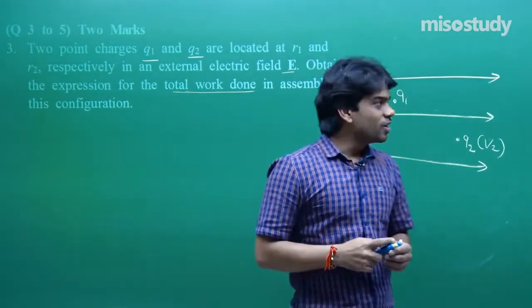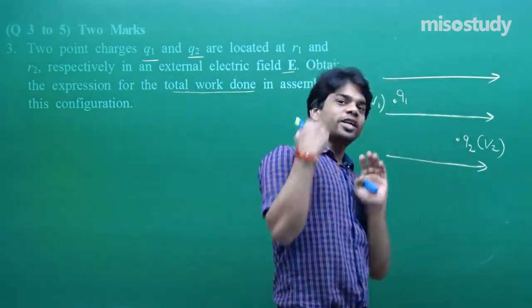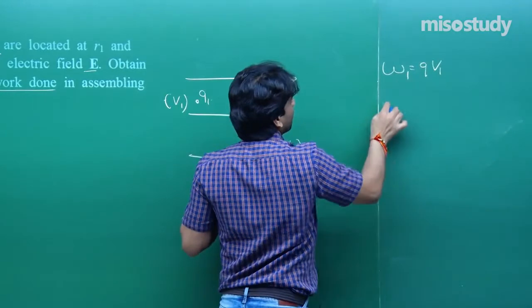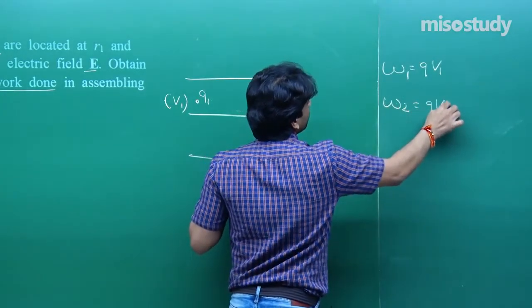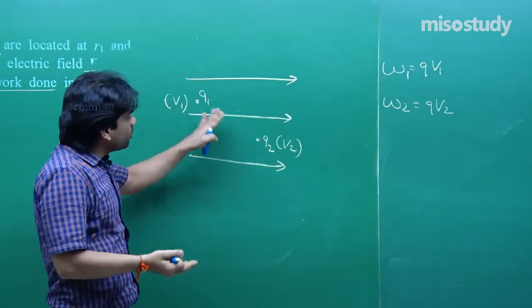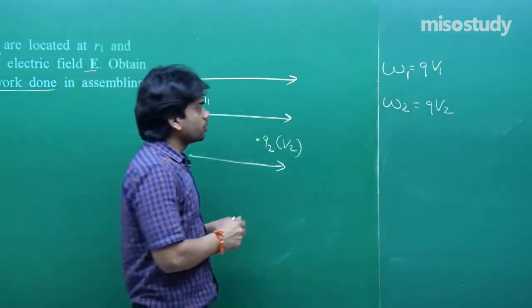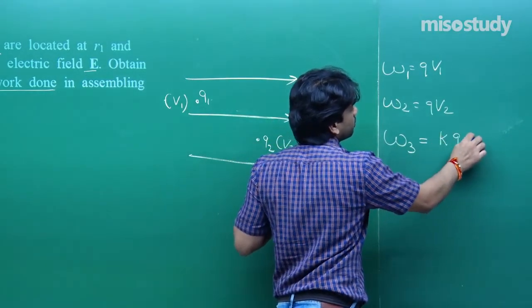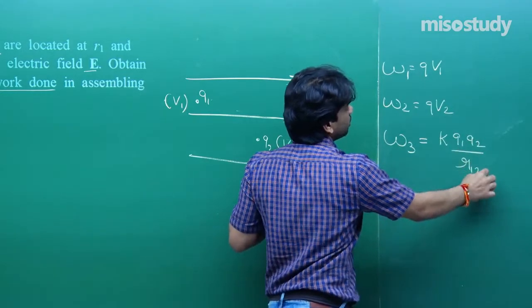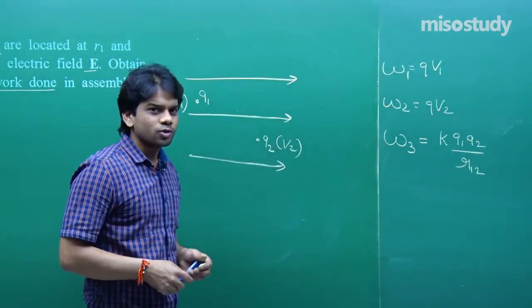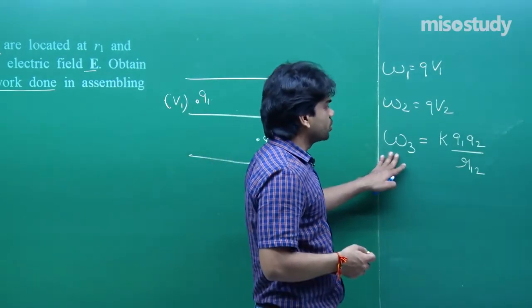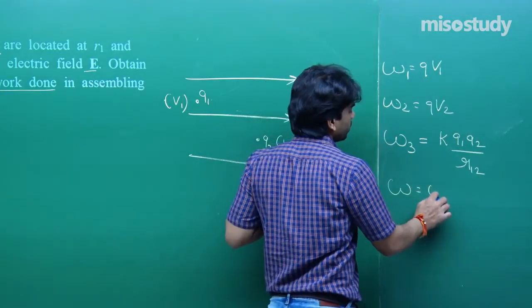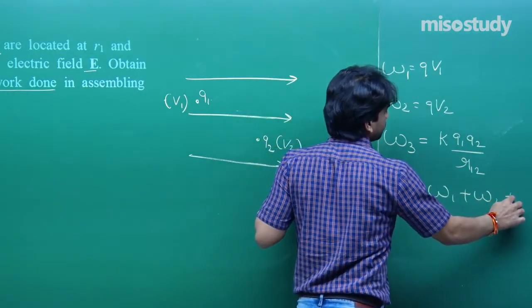Now understand, when I bring this charge Q1 from infinity to this potential V1, the work done will be Q1V1, and the work done in bringing the second charge will be Q2V2. Since there will be potential energy associated between these two also, there will be a third work done due to the potential energy, that will be K Q1 Q2 over the separation between the two, R12. I have used the concept that the change in potential energy is equal to work done by the external agent. So the net work done will be the sum of the 3.